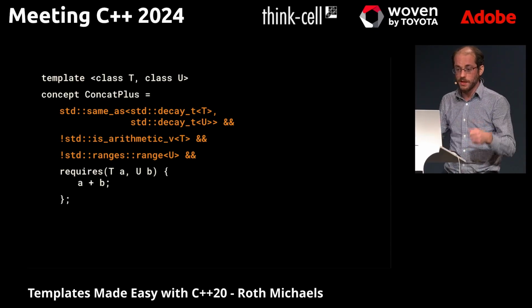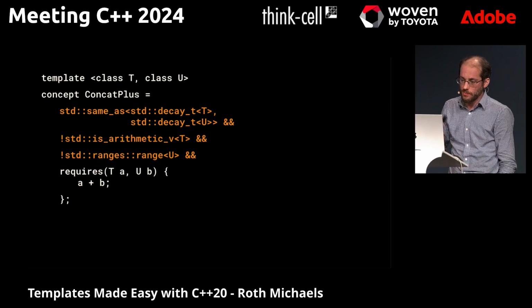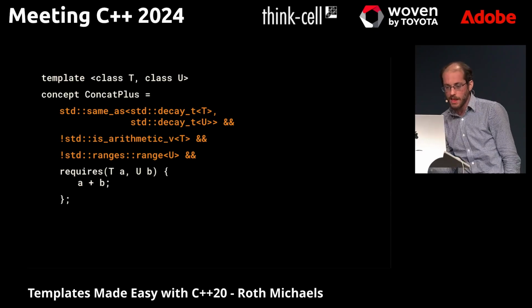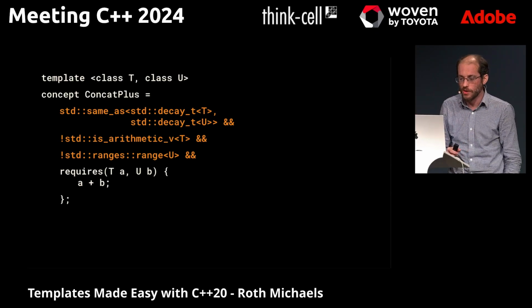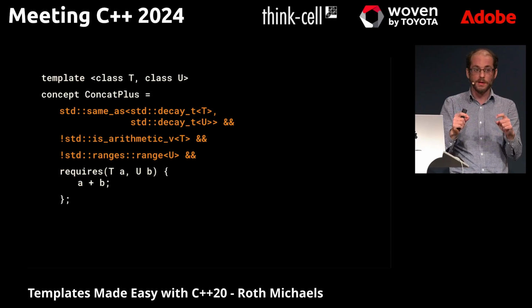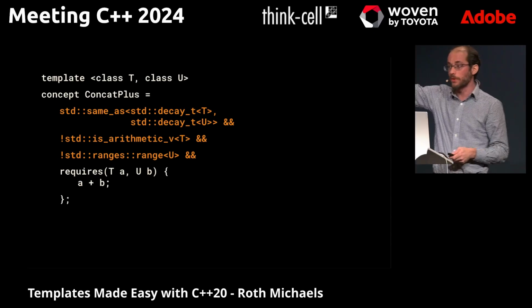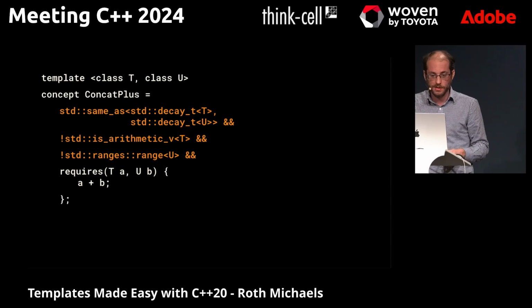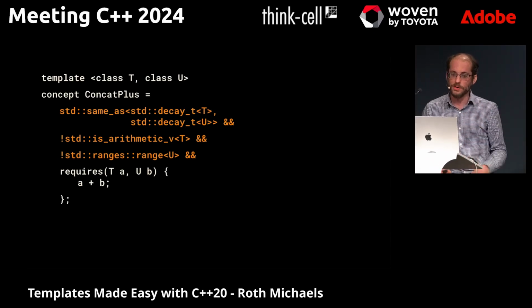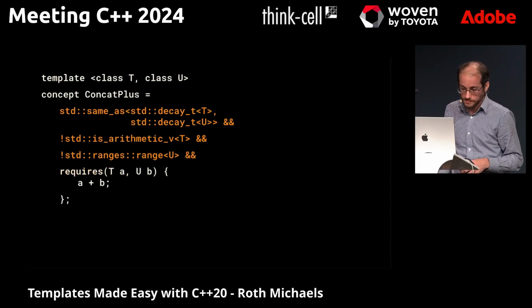So you say, okay, these two things must be the same, we can't have it be an arithmetic type, we can't have it be a range, and you have to be able to add them together. If you ever see yourself using a named concept inside of a requires block, you probably don't want to do that. Instead, you actually mean to and them together with your requires block. And you won't notice until you get bugs, because this is just going to compile just fine.